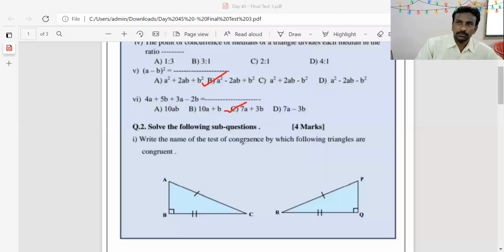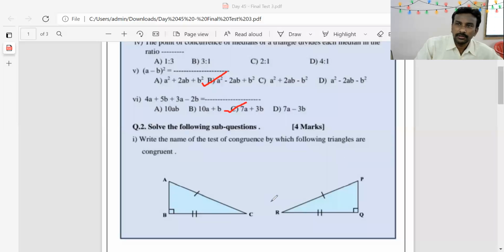Write the name of the test of congruence by which the following triangles are congruent. Two triangles are given. You have to write down the test of congruence. First of all, you have to see which are the congruent parts indicated as shown in the figure. Here AC is congruent to PR, BC is congruent to QR, and angle B is congruent to angle Q. These are the congruent parts shown in the figure.